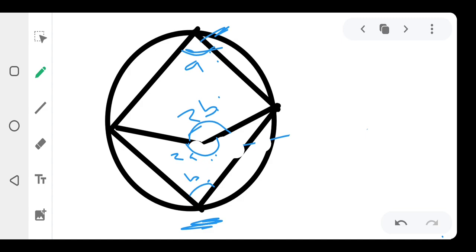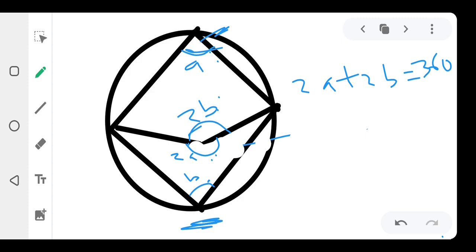Now let's quickly do something very interesting. You know that 2A plus 2B will give me 360. 2A plus 2B is equal to what? 360. Why? You can sum the two of them together to be angles meeting at a point, which is equal to 360, because the sum of the angles at a point is 360. So 2A plus 2B is equal to 360. You understand it now?